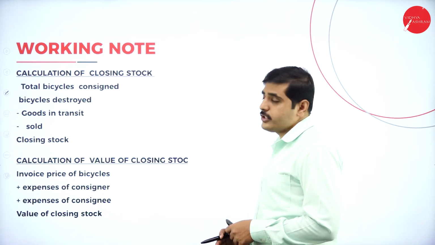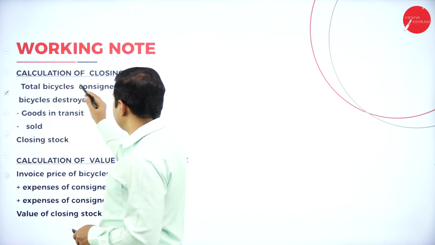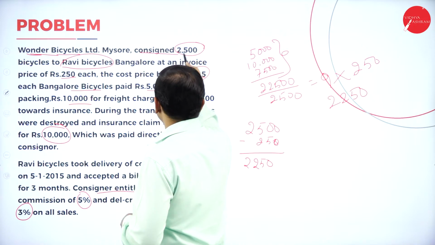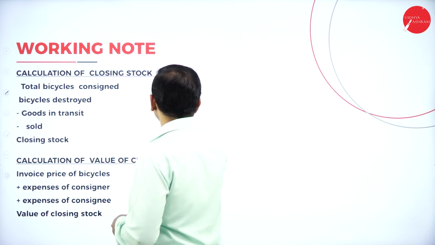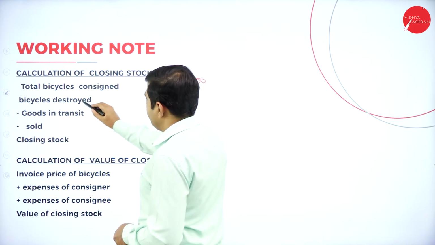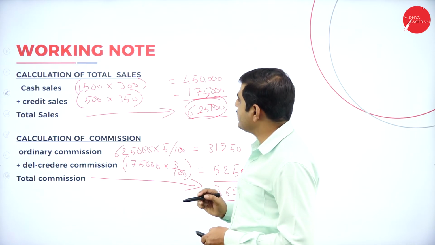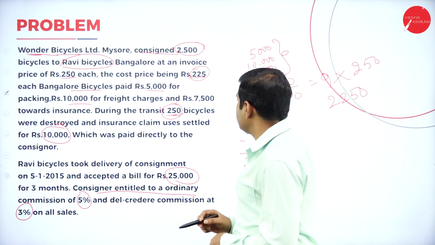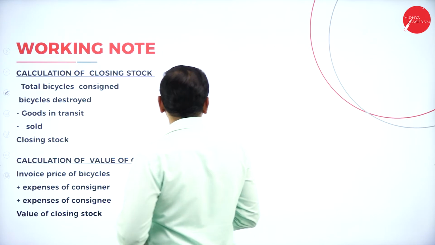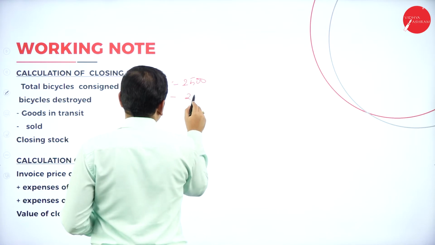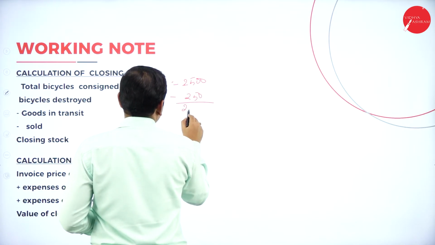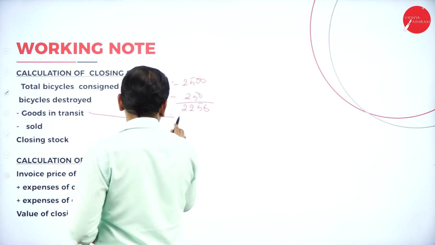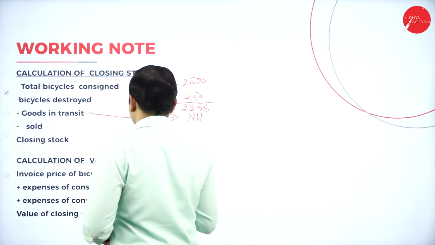Calculation of closing stock. Now what is the total bicycles consigned? Total bicycles consigned is 2,500. Out of that, bicycles destroyed. How many bicycles destroyed here? During the transit, 250 cycles were destroyed by accident. So deduct 250, we'll get 2,250. Again, goods in transit is nil. No cycle in goods in transit.